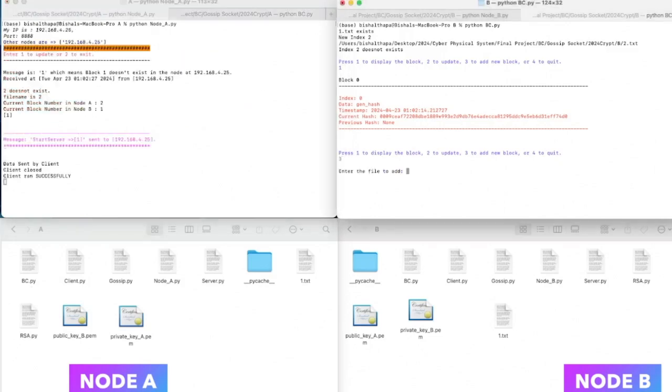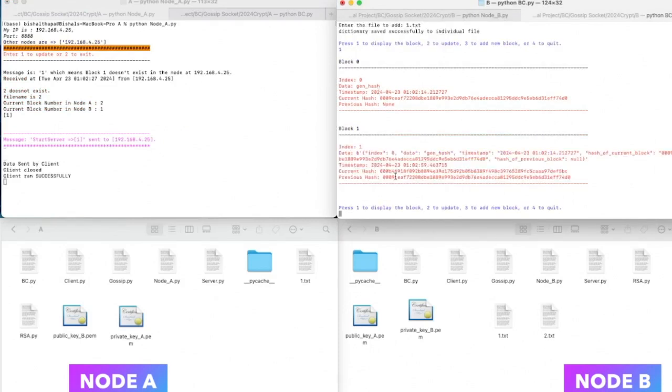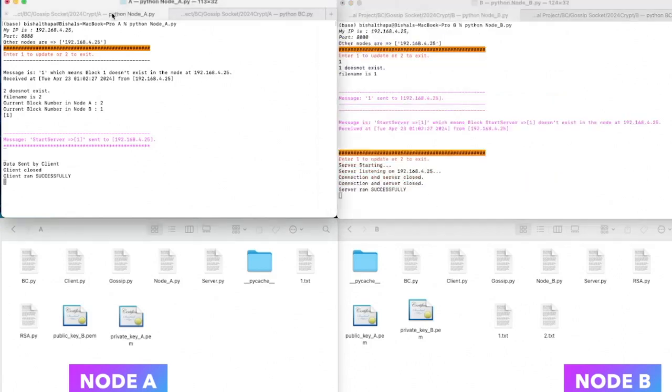All right, now let's create a block on node B instead of node A. So if I just press 3 and add one of the files, I'll just create a new block. So I can see this block, its previous hash is the same as this hash, and the current hash is the new hash.